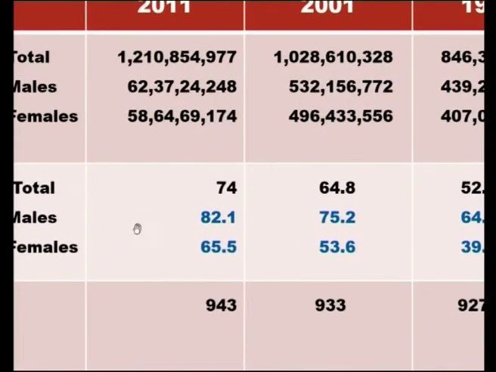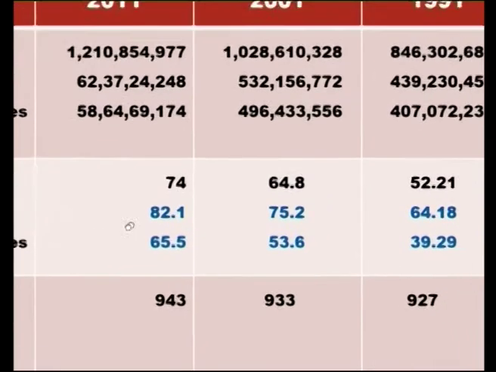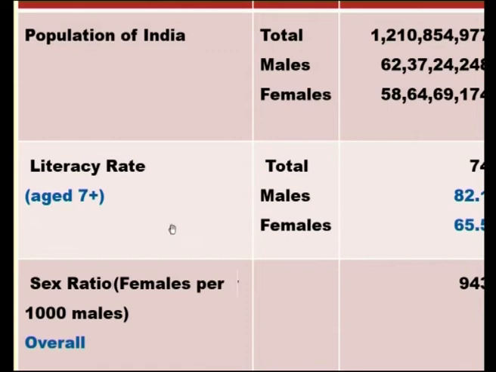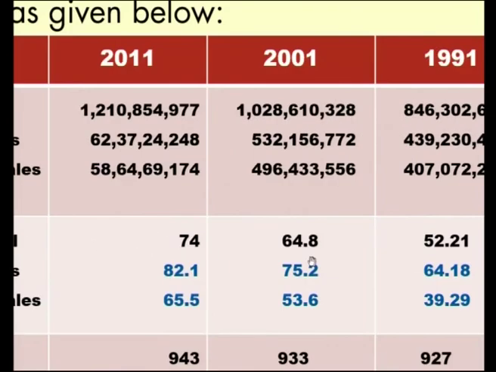Actually, the percentage we covered is 74 percent, and you can see the literacy rate, age 7 plus is considered, in 2011 is 74 percent, 64.8 percent in 2001 and in 1991 is 52.21 percent.